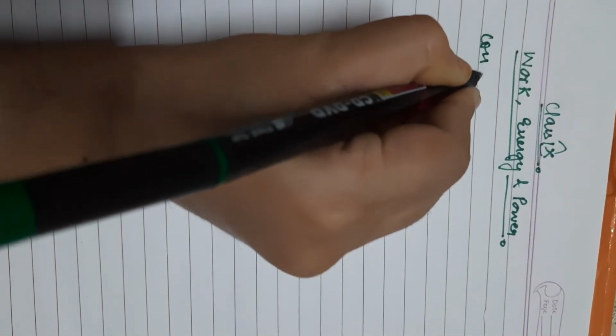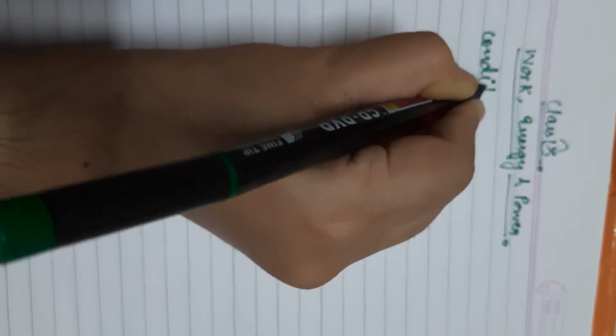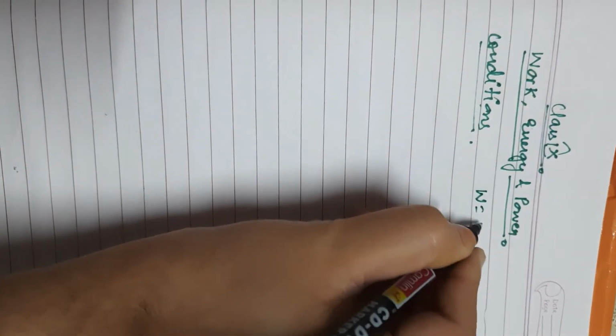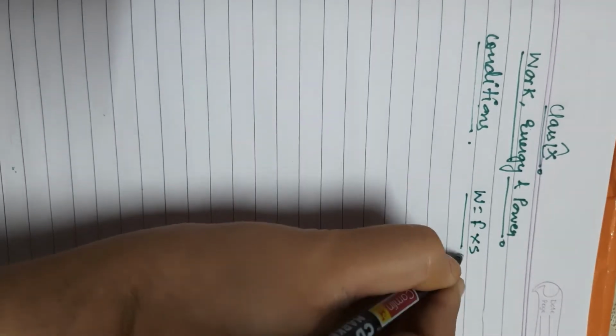So we will study the conditions which are required for work to be done. There are two necessary conditions for work to be done. Number one, we know the formula of work done is equal to force into displacement.